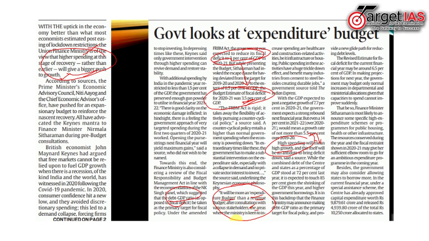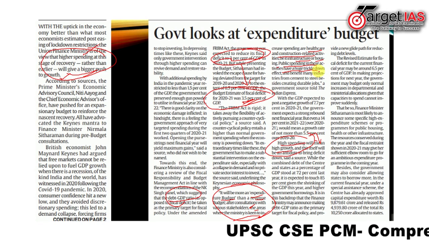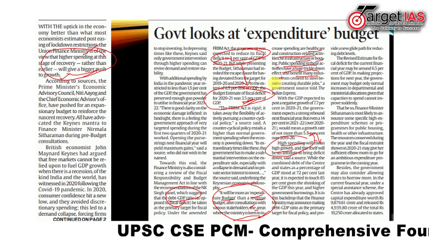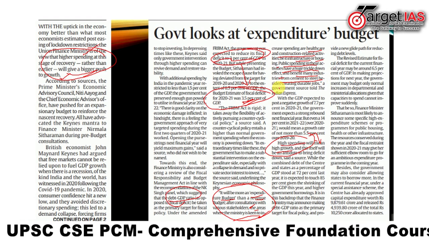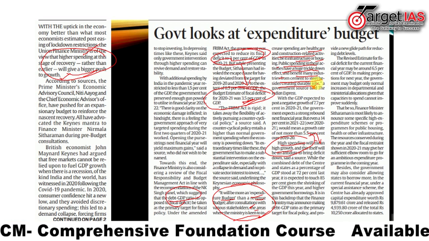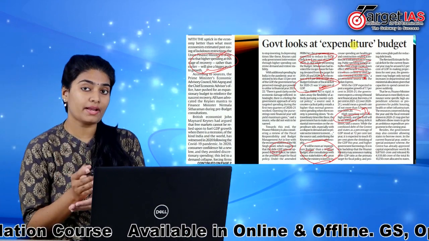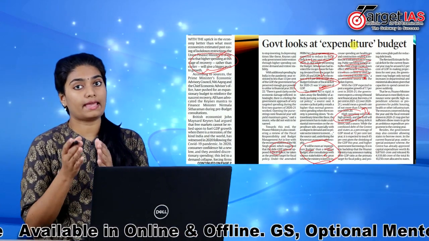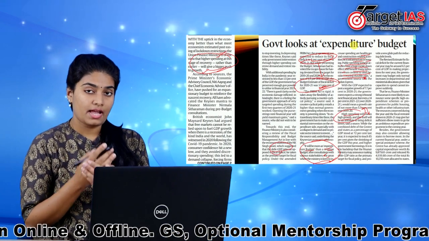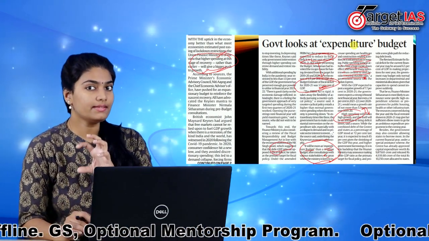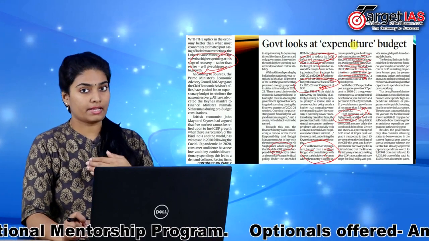The areas where the ministry is keen to increase spending are healthcare and construction related activities, be it infrastructure or housing. Public spending in these activities has a huge trickle down effect and benefits many industries from cement to steel, besides creating durable jobs. So the Union Finance Ministry is aiming to increase its spending in areas like health and infrastructure. The increased spending in these areas will have a trickle down effect.